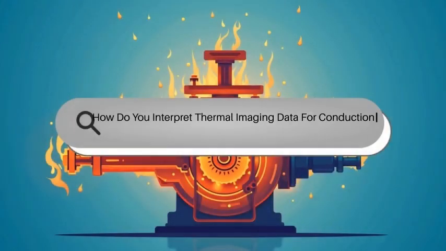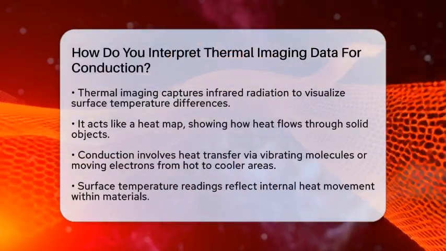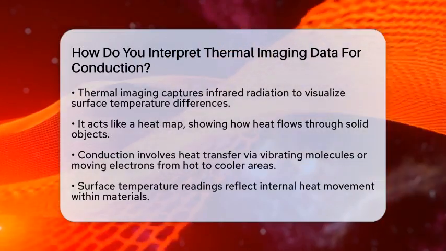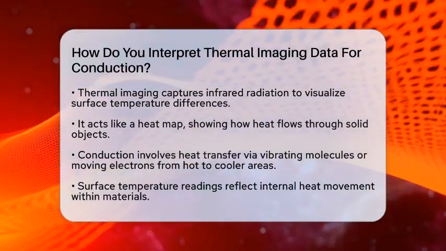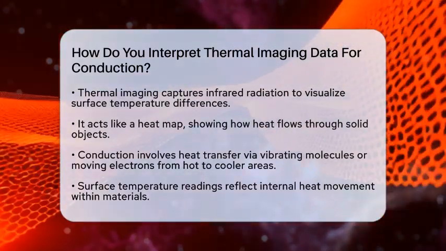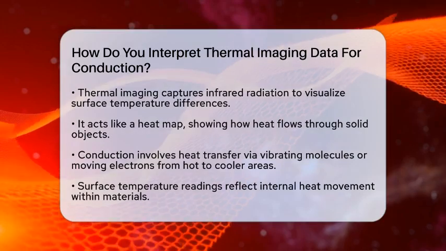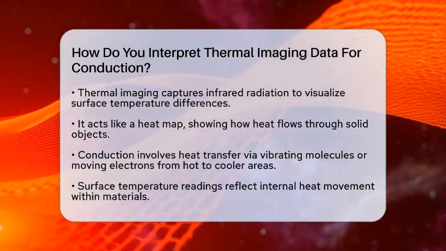How do you interpret thermal imaging data for conduction? Imagine being able to see heat flowing through a solid object just like a visual map. That's what thermal imaging does. It captures infrared radiation emitted by surfaces, revealing temperature differences. When it comes to conduction, understanding these images helps us see how heat moves inside materials.